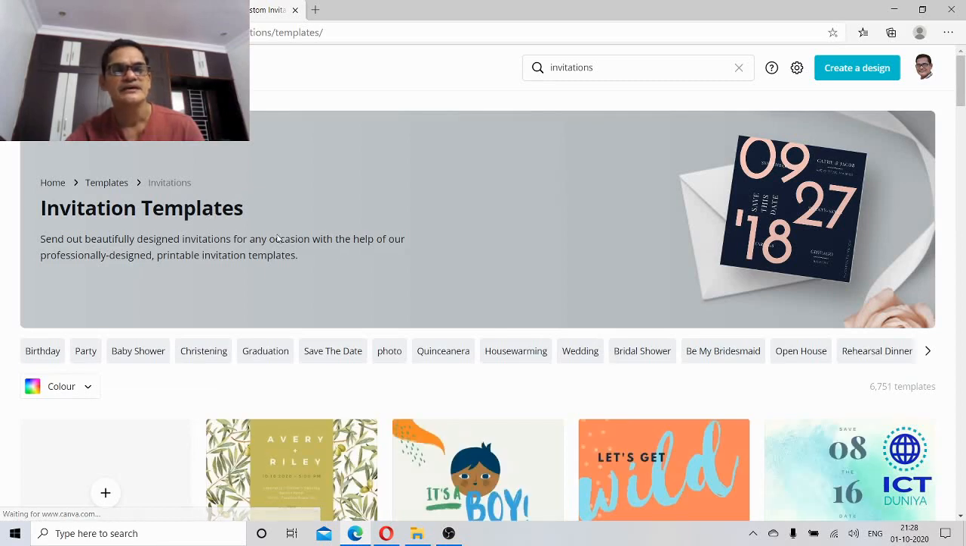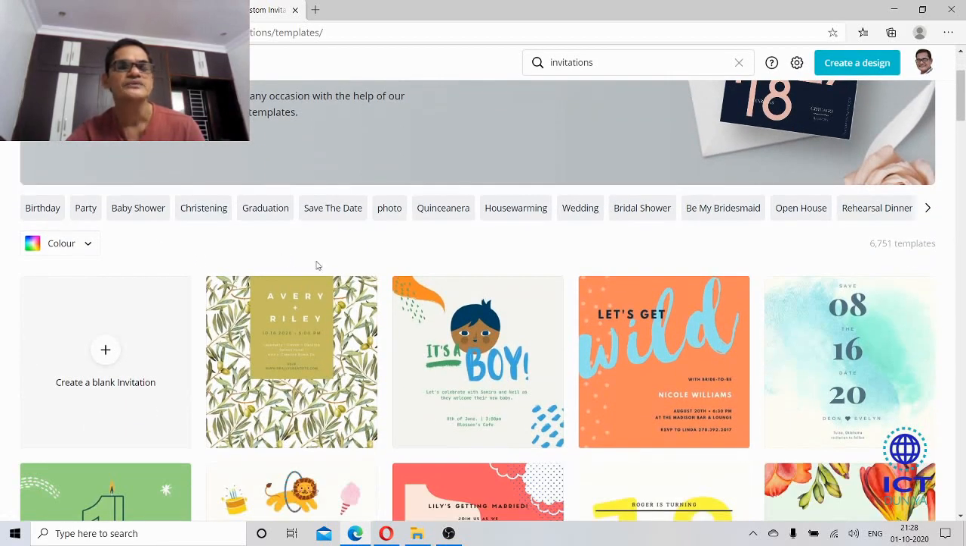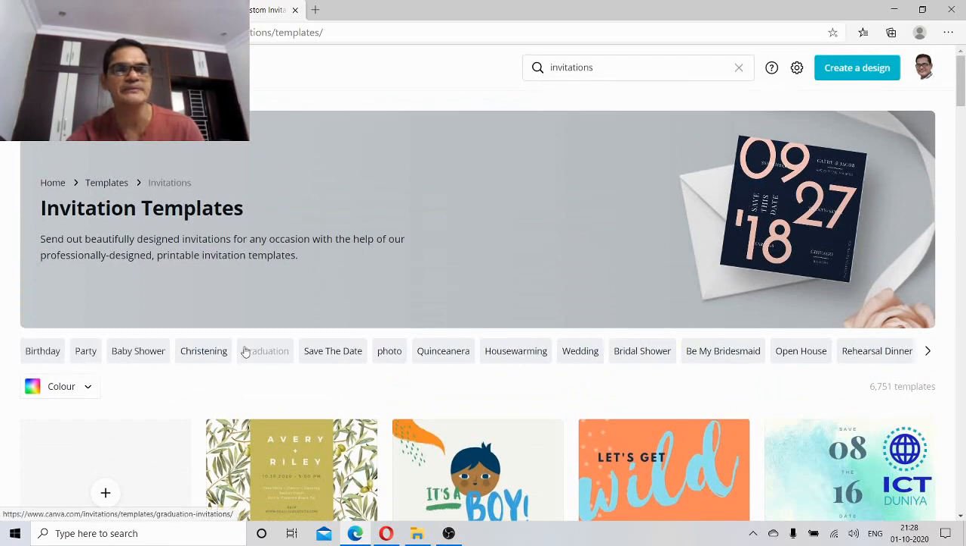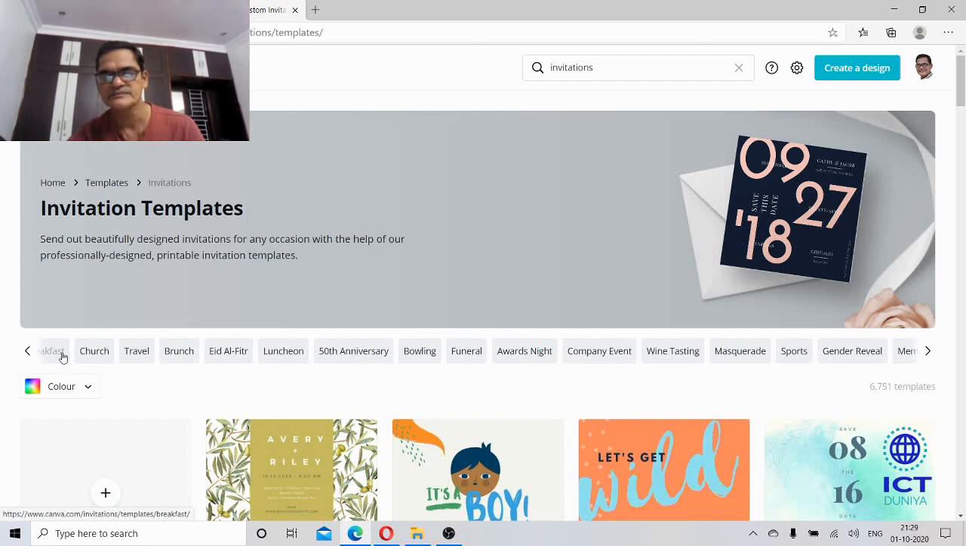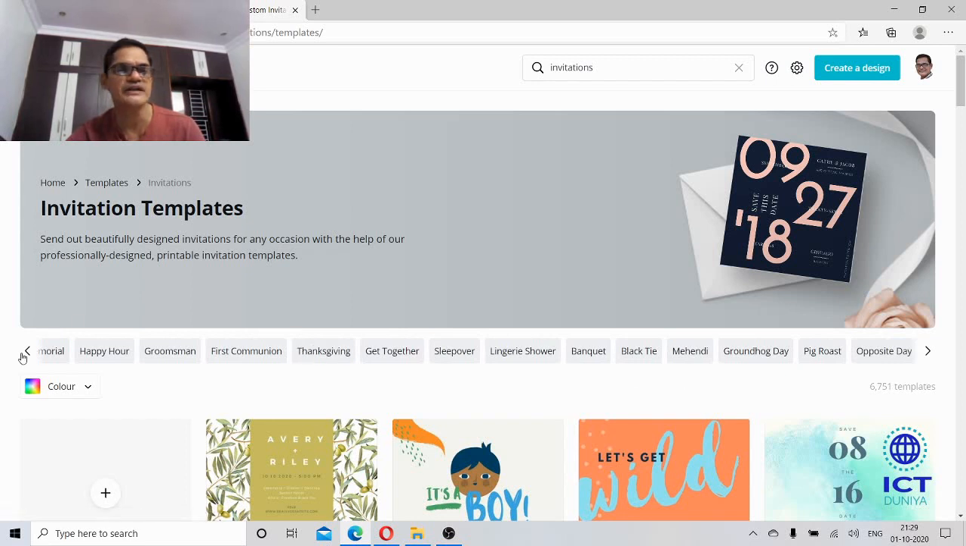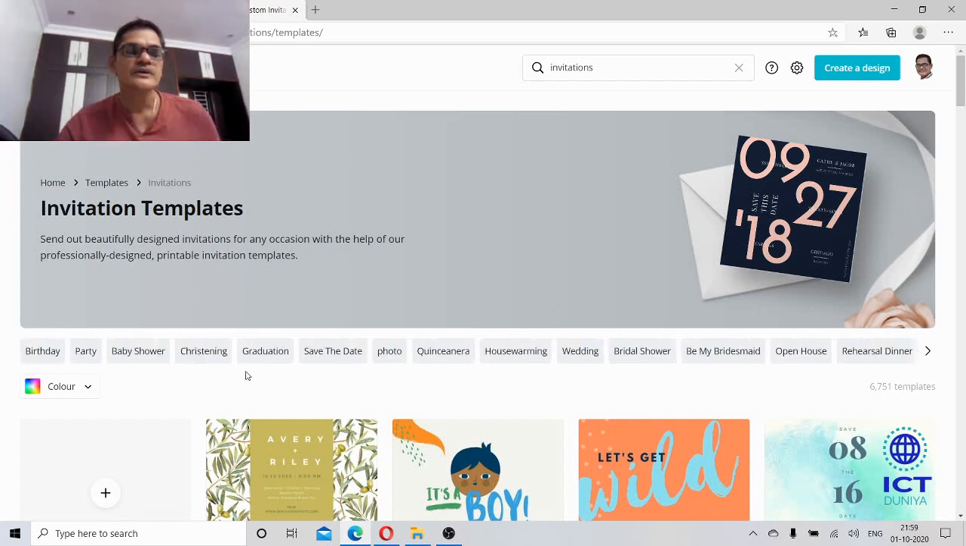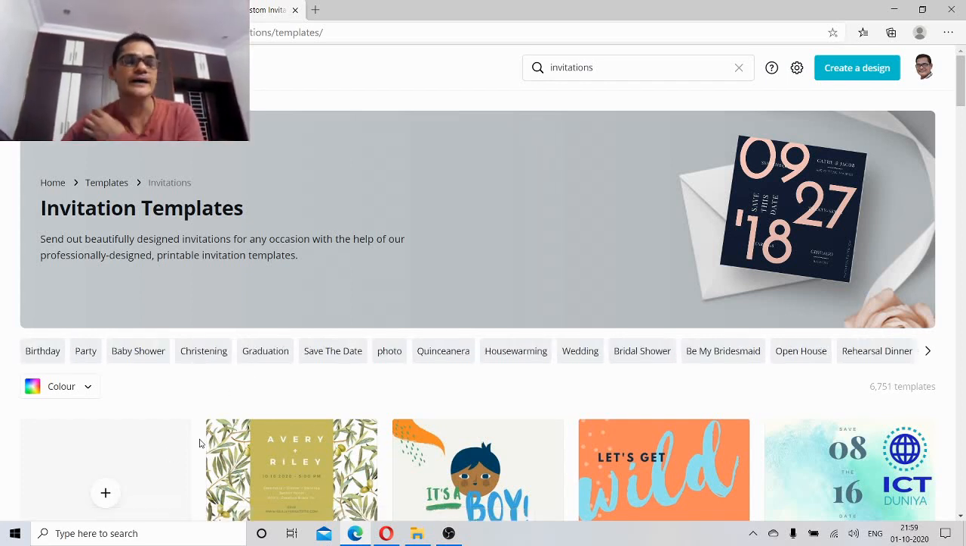So see here, this is the invitation. Already you have so many invitations here: birthday, party, baby, graduation, save the date, photo, housewarming, wedding. So in this way there are so many invitations. So funeral, Thanksgiving, sleepover, so many. So for each and every thing you can have a template. Let me show you one template. So this is the information about templates.